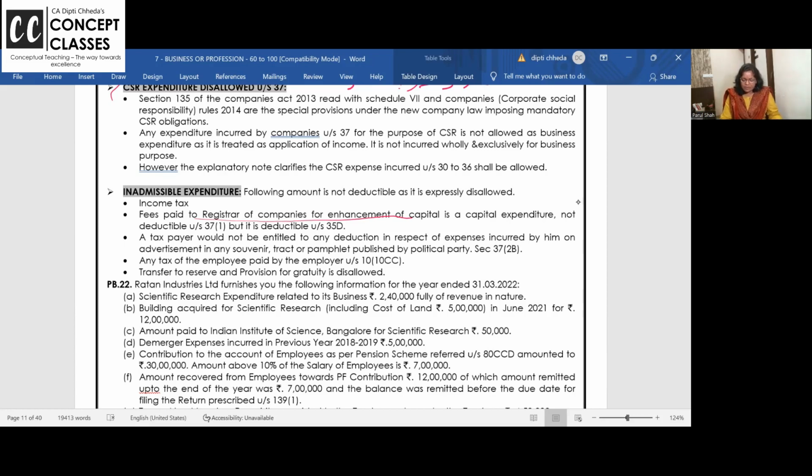You can read it. Want me to read it? ठीक है, पढ़ लेंगे, चलो. Yeah, this is asked so many times.